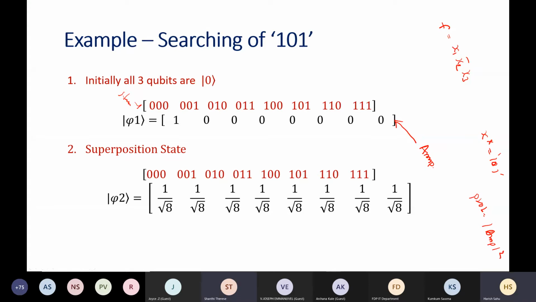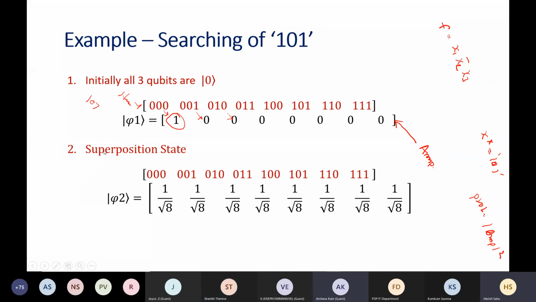Archana, you are with me? Yes, sir. Amplitude of 000 will be 1. Initially there will be only the 000 state because all qubits are 0. Other states will have amplitude 0. If amplitude is 0, then probability is also 0, because probability is basically amplitude mod square. So only the 000 state is there with us.